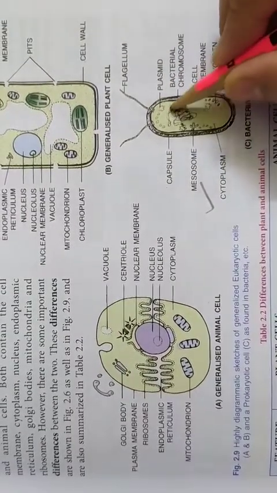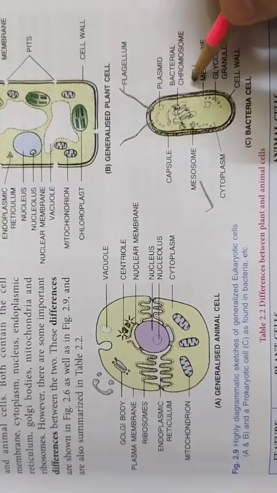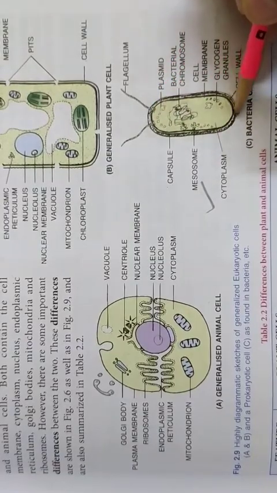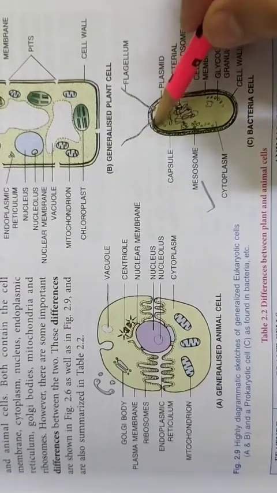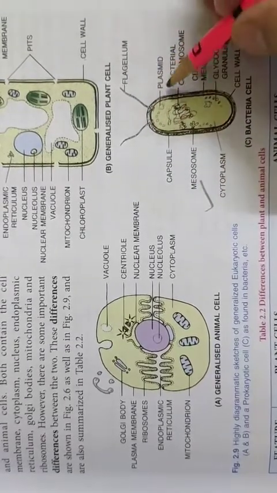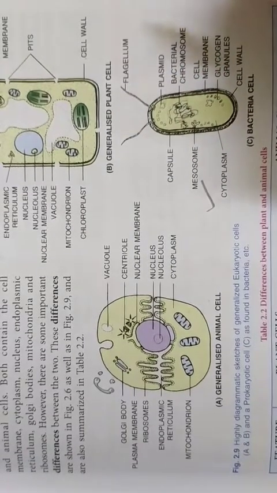And even the nuclear membrane is absent. There is no distinct nucleus. Just see this cell, this is the cell membrane surrounded by the cell wall, and over the cell wall there is another mucilage sheath, we call it the capsule, and there is no nucleus, but nuclear genetic material is there.